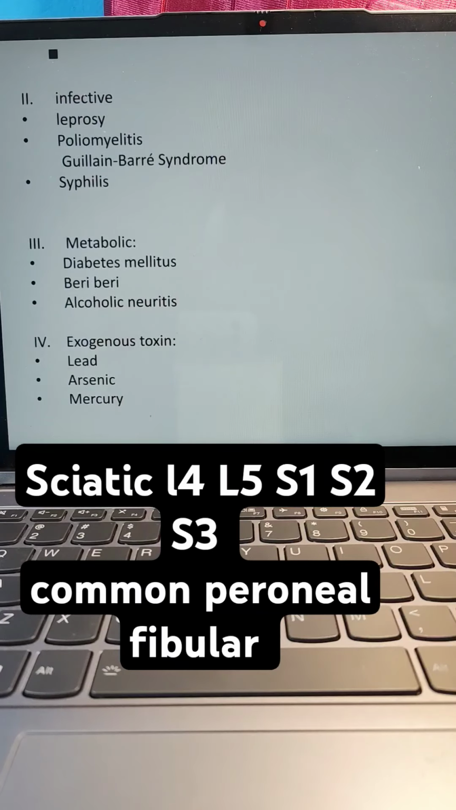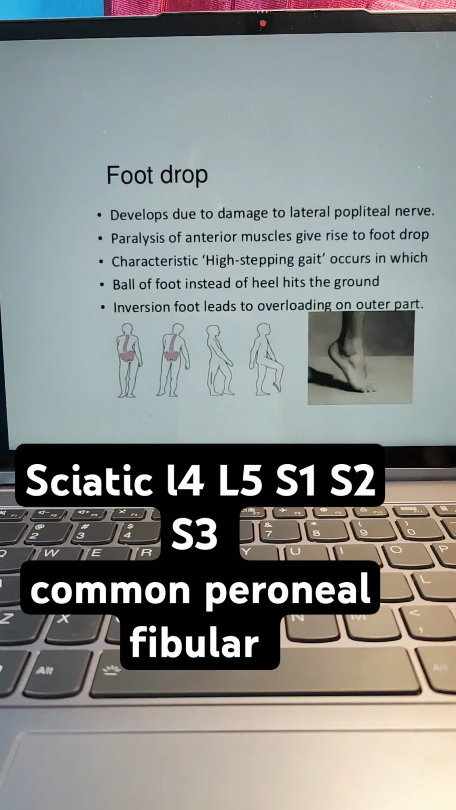Infective causes: leprosy, poliomyelitis, Guillain-Barré syndrome, syphilis. Metabolic: diabetes mellitus, beriberi, alcoholic neuritis. Exogenous: lead, arsenic and mercury. Foot drop develops due to damage to the lateral popliteal nerve.